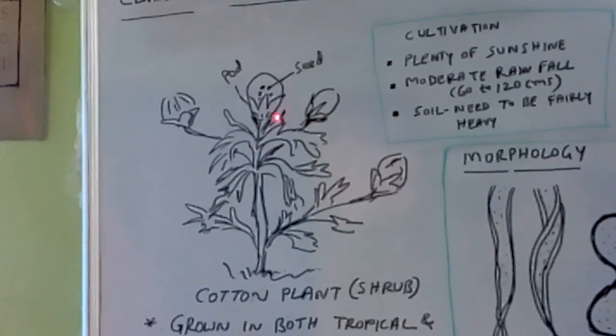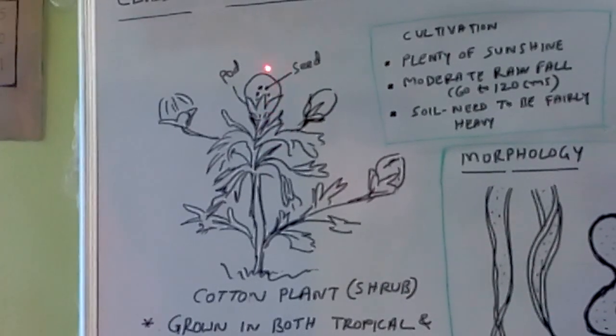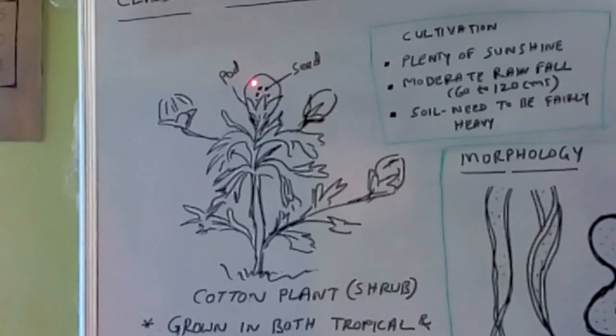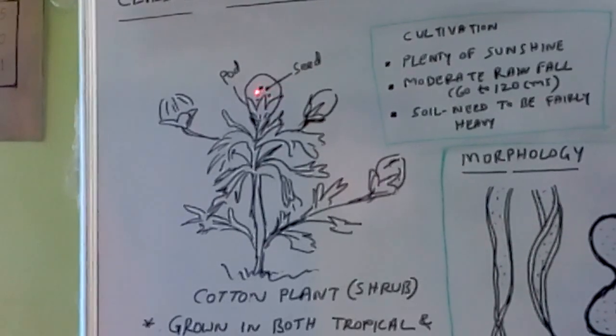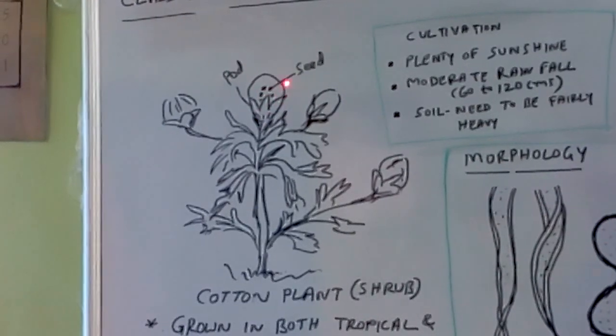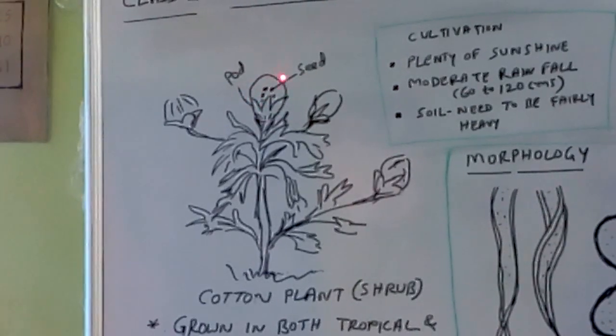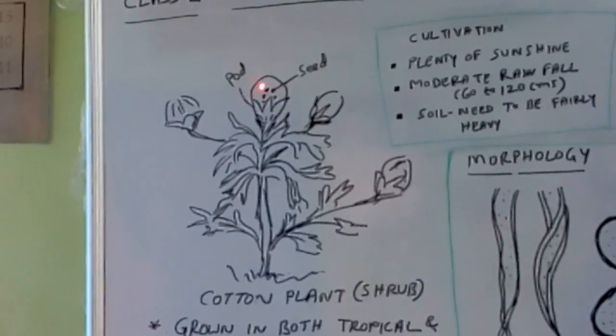When the flower dries, the ball of cotton fibers, that is the compact form of the cotton fibers, wet conditioned fibers, is packed together in the form of a ball. This ball is called the pod.